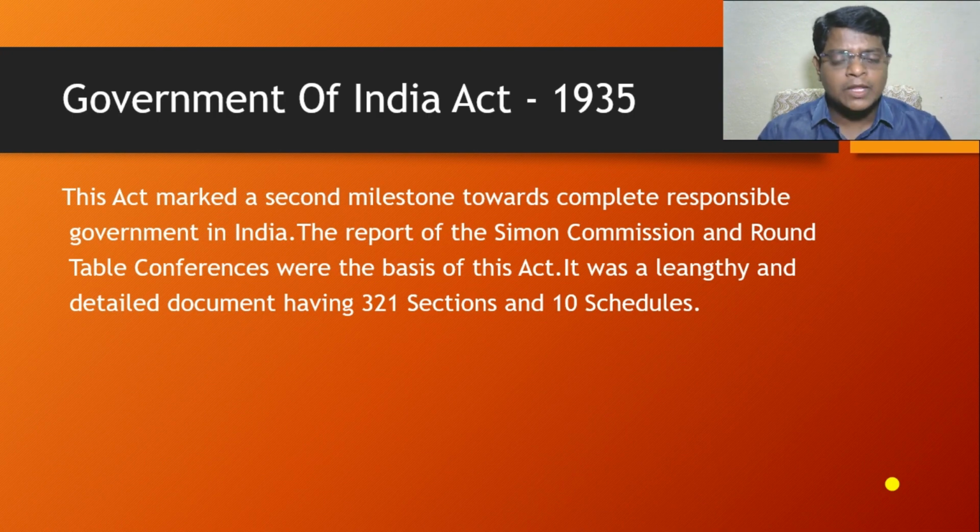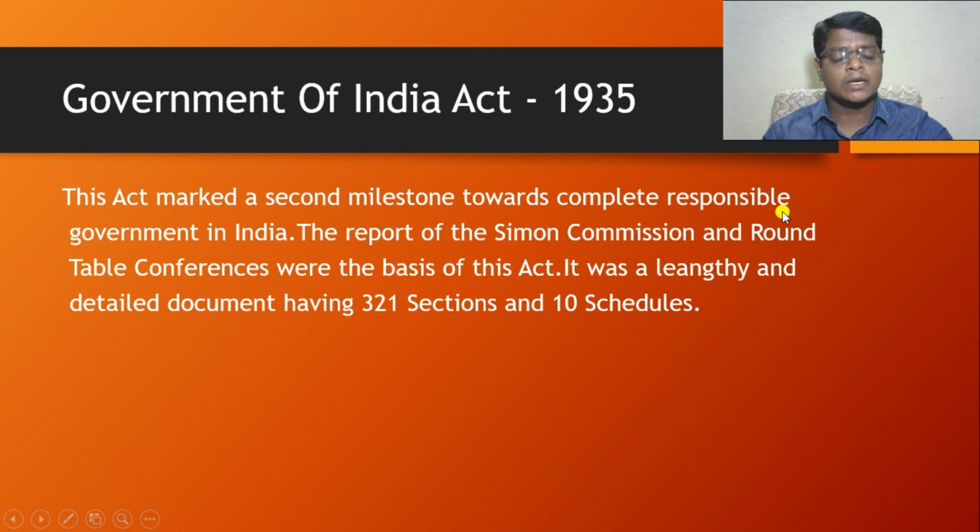You know very well, by the Act of 1919, the Britishers introduced responsible government. That responsible government did not succeed, because of the Government of India Act 1919. The Simon Commission was appointed by the British government to review the Government of India Act 1919.